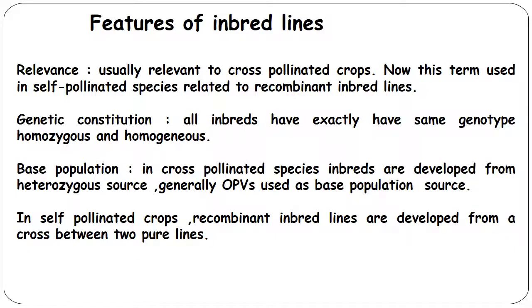The features of inbreds: relevance is usually to cross-pollinated crops. The term used in self-pollinated species is RILs, or recombinant inbred lines. The genetic constitution of inbreds is exactly the same genotype, homozygous and homogeneous. The base population: in cross-pollinated species, inbreds are developed from a heterozygous source, generally open-pollinated varieties used as the base population. In self-pollinated crops, recombinant inbred lines are developed from a cross between two pure lines.